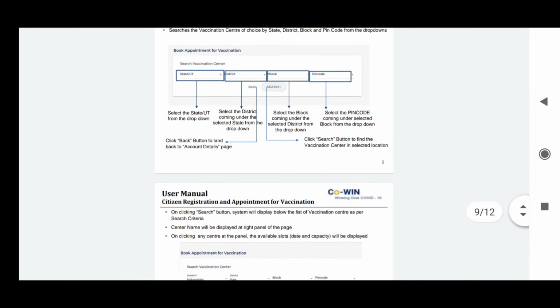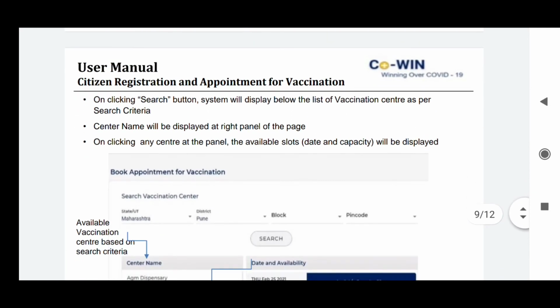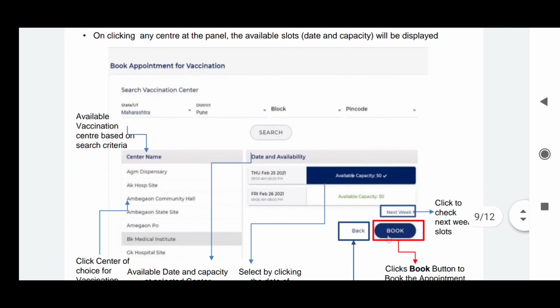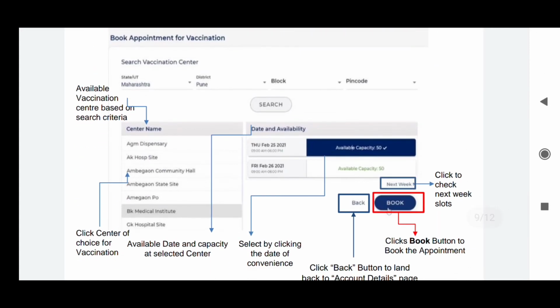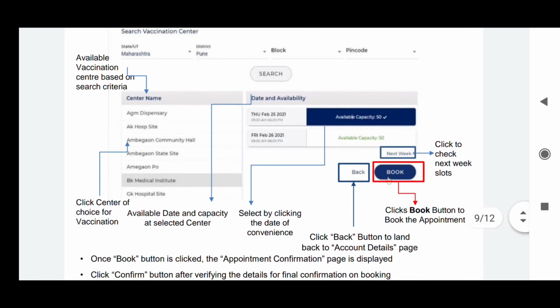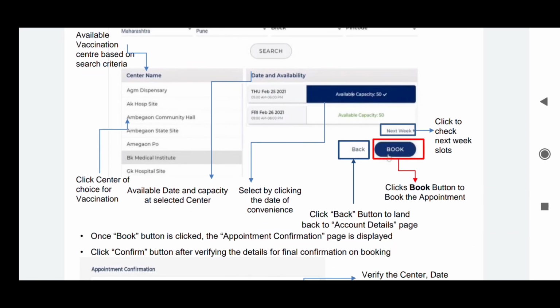Then, on clicking the search button, the system will display the nearby centers available to you and also the dates available. On clicking any center, the available slots will be displayed. You select the date on which you want to get vaccinated, and you can click the book button to book the appointment.